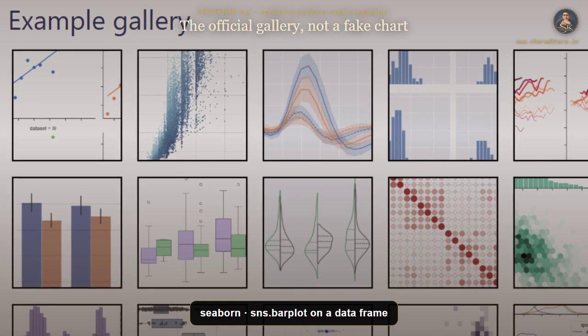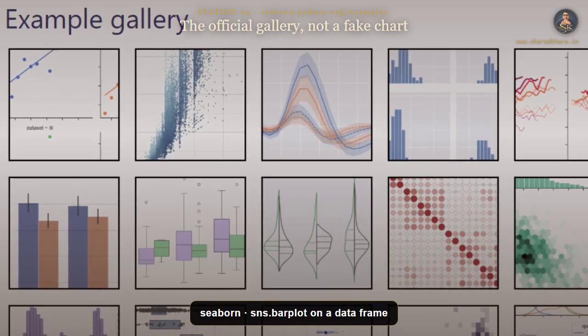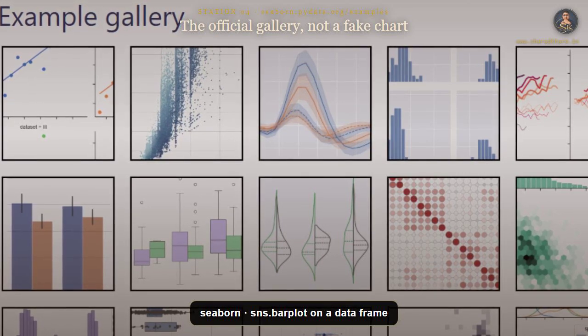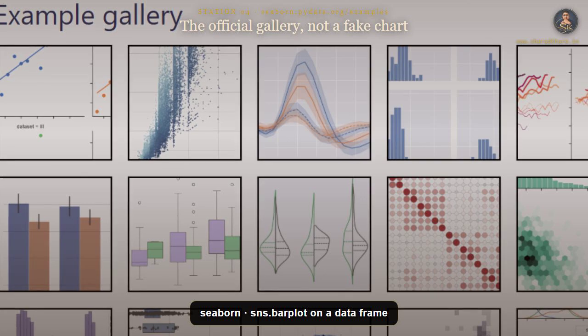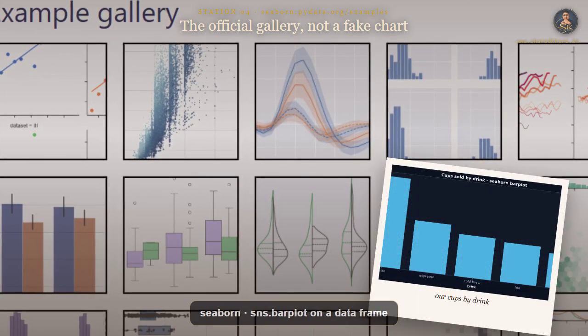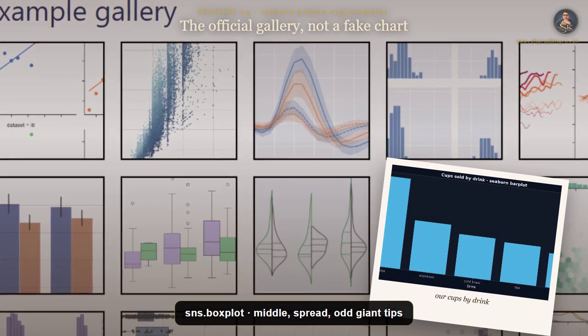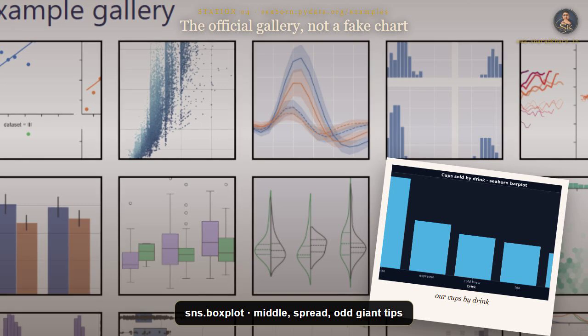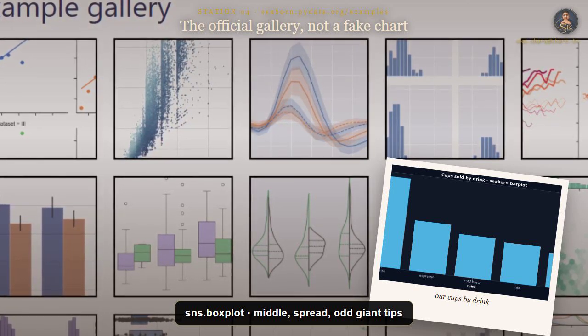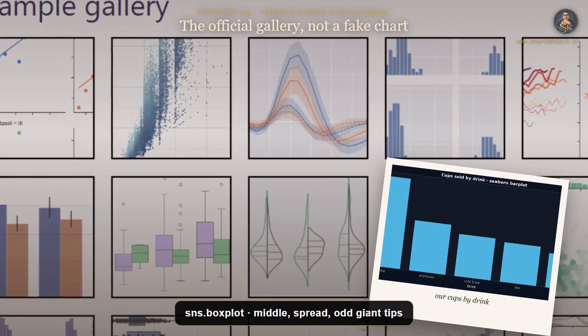Seaborn is Matplotlib with taste and statistics already in the recipe. Import seaborn as sns is the usual nickname, like salt in a kitchen you trust. sns.set_theme makes the default grid and fonts less ugly before you even pick a chart. Data equals df, x equals drink, y equals qty, estimator equals sum. That bar chart adds up cups per drink and draws the comparison the owner can see from the counter.